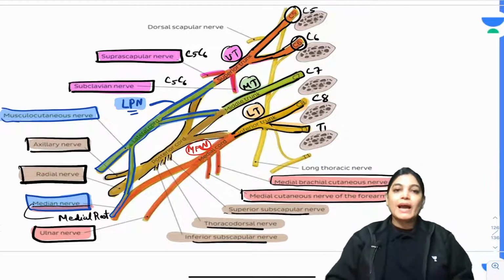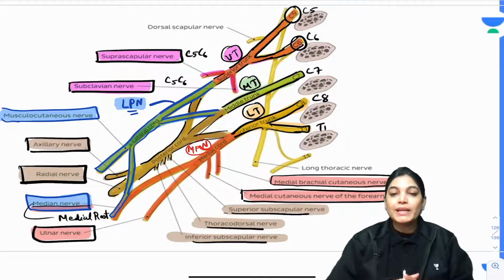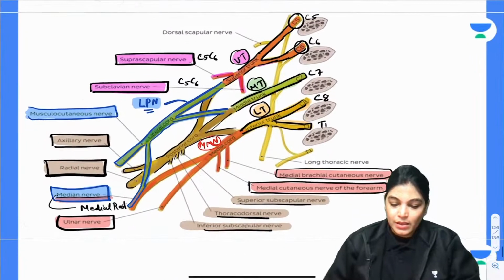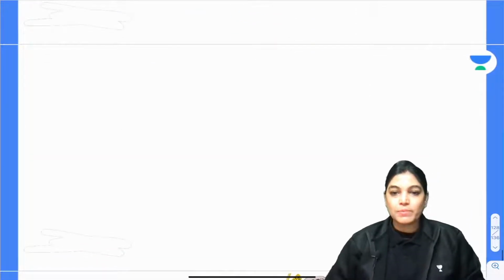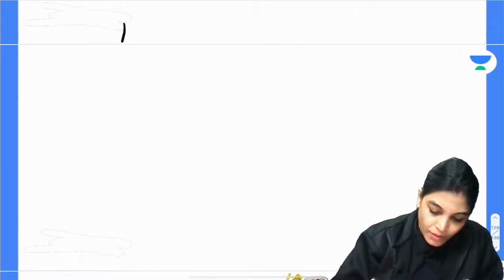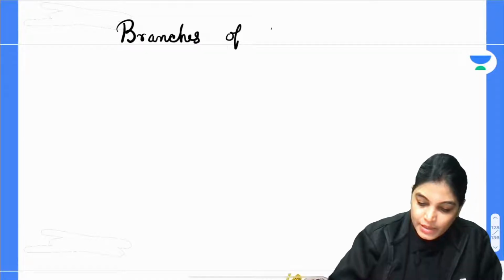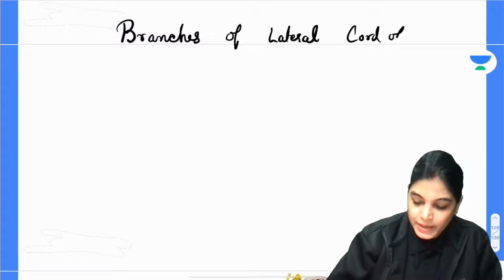So let me write the individual branches of the individual cord along with the mnemonic and along with the root value. Okay. So let's talk about that. Write on the heading, branches of lateral cord of brachial plexus.